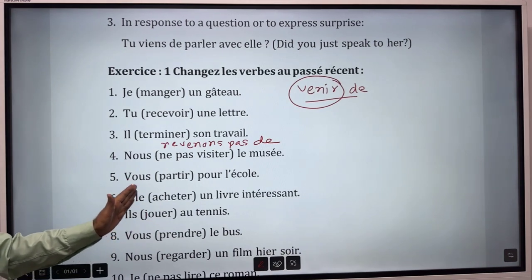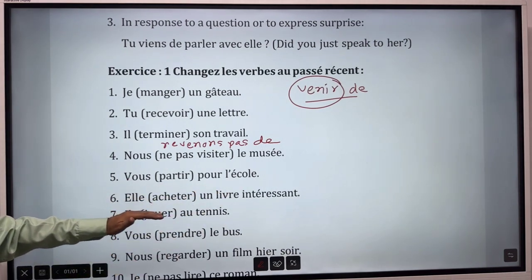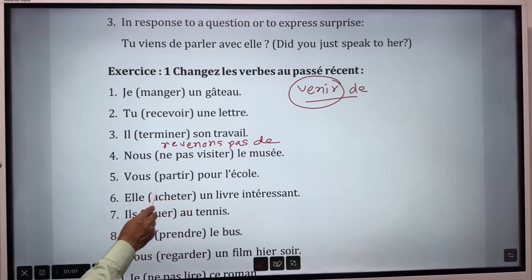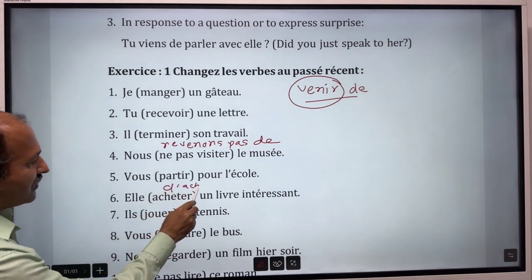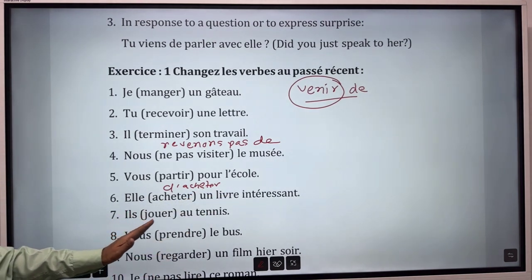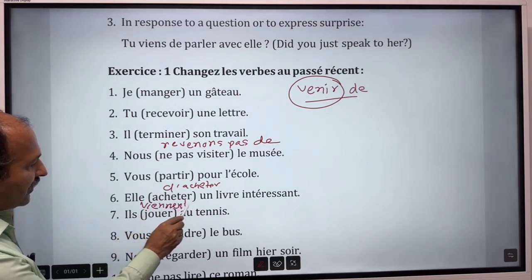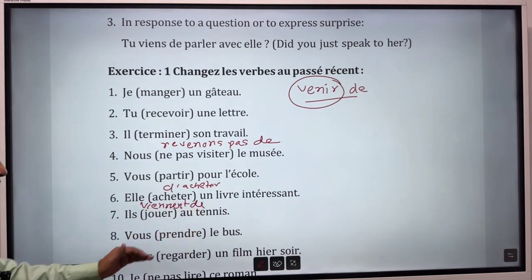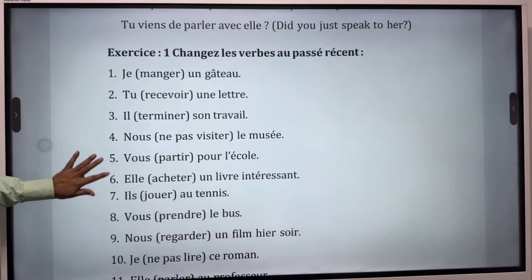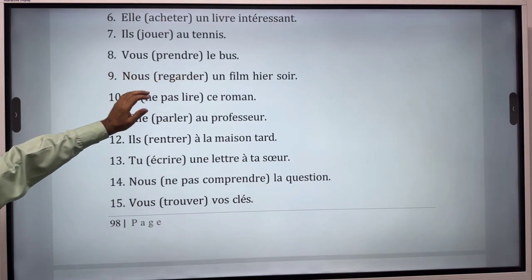Vous venez de partir pour l'école. Elle vient d'acheter un livre intéressant. Ils viennent de jouer. Viennent, viennent de jouer au tennis. Vous venez de prendre le bus.